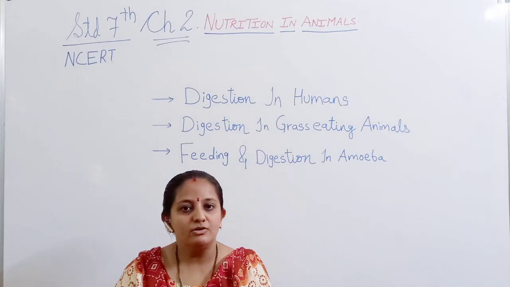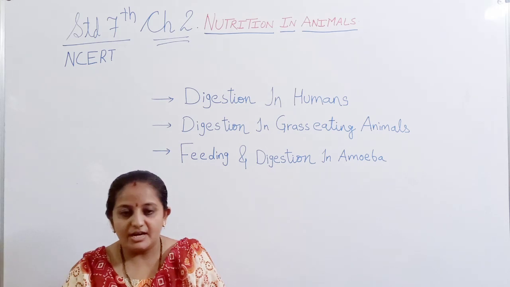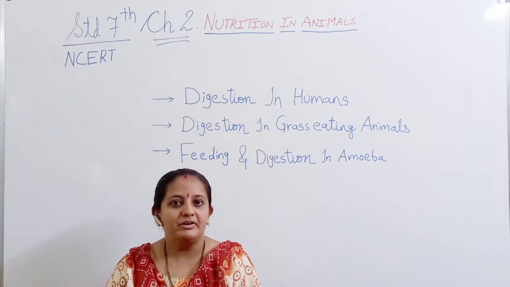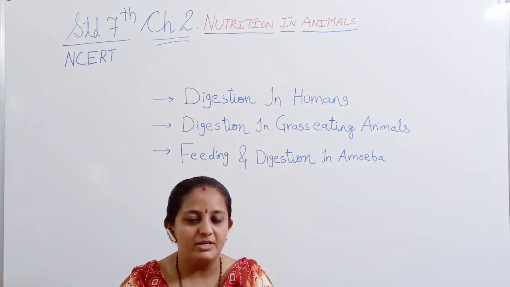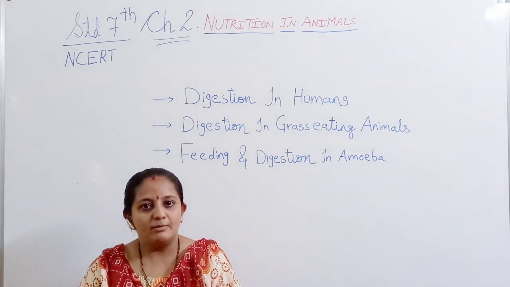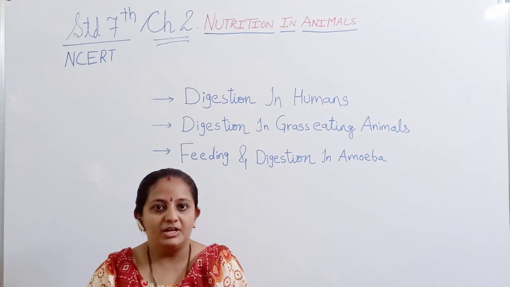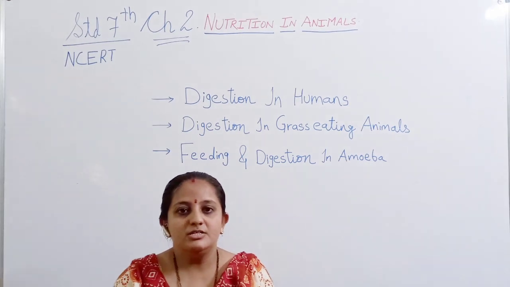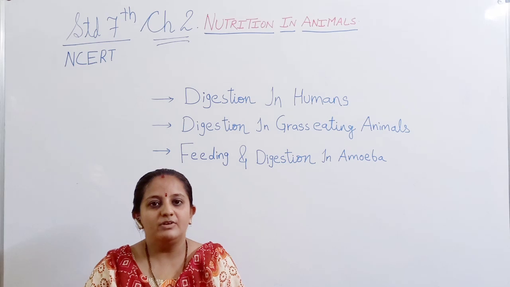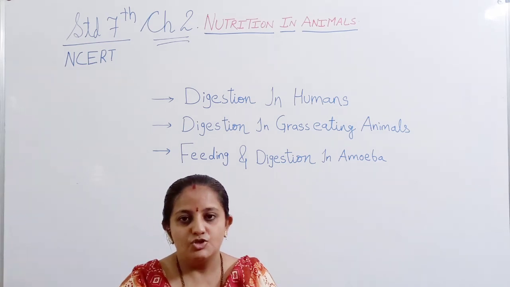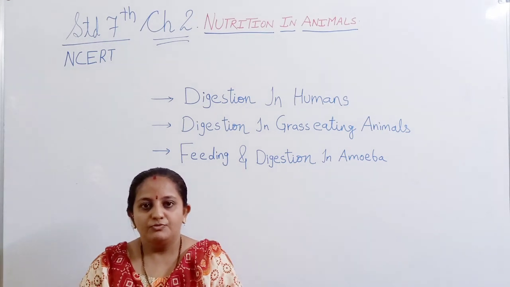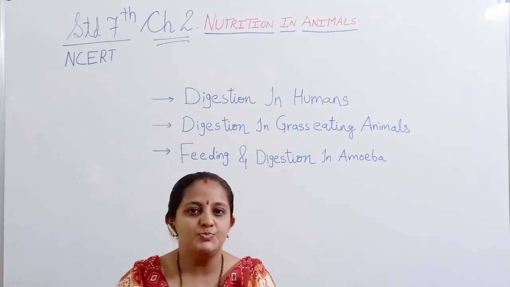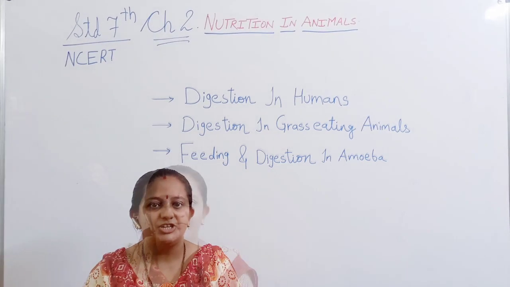The components of food, such as carbohydrates, protein, fats, vitamins, are very complex substances, so the body cannot utilize them directly. It is necessary to convert them into simpler substances. This process of breaking down food from complex substances into simpler substances is known as digestion.